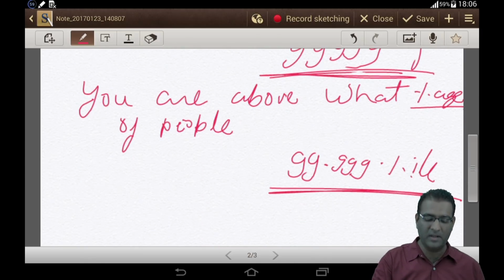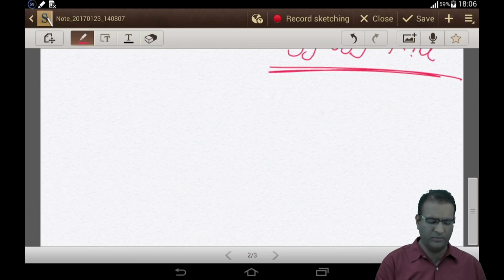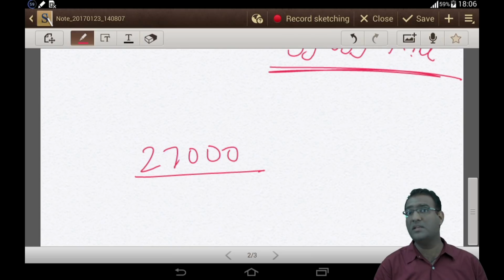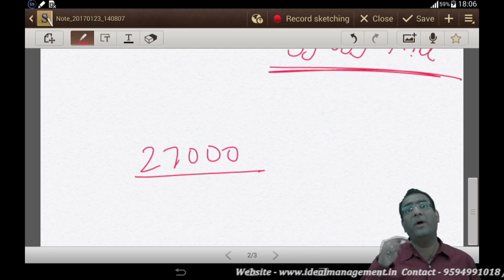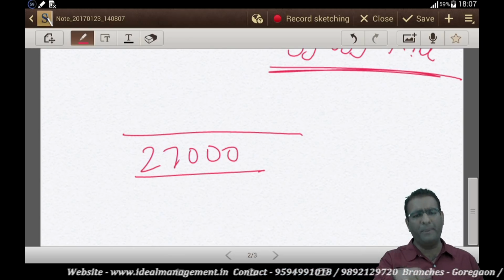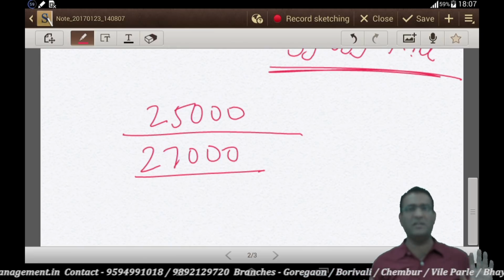Now let's take another example, right? 27,000 लोगों ने एग्जाम दिया. Now in this case I am not going to take score into consideration at all. 27,000 लोगों ने एग्जाम दिया. I hope you are able to understand. Now for example, आपका स्कोर जो भी स्कोर होगा आपका, वो आप 25,000 लोगों के ऊपर है. आपका स्कोर 25,000 लोगों के ऊपर है.